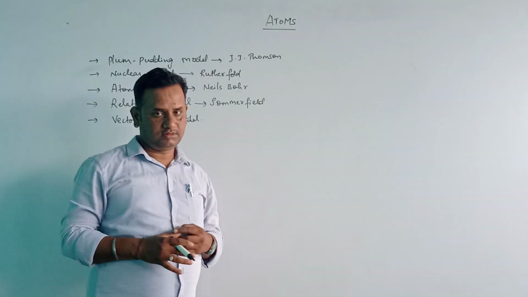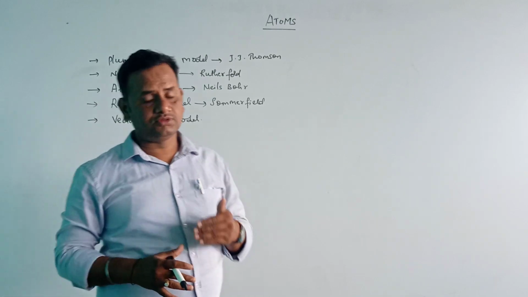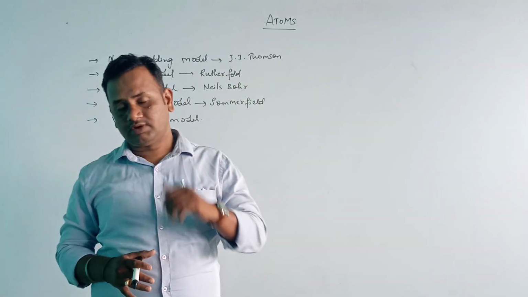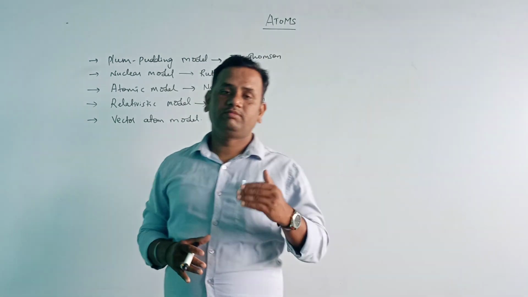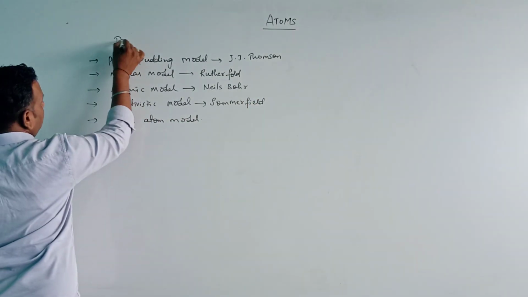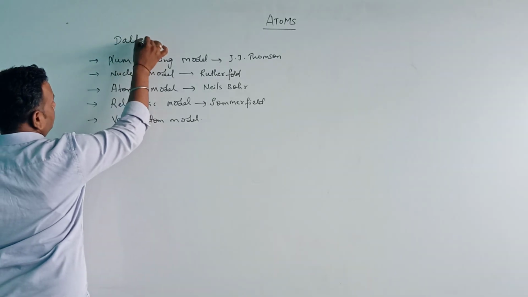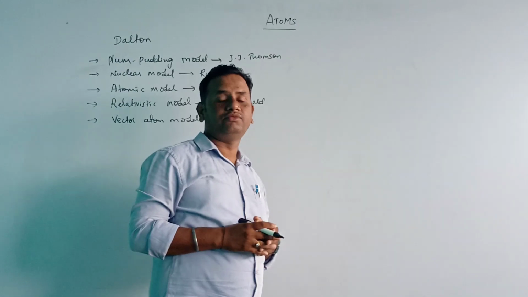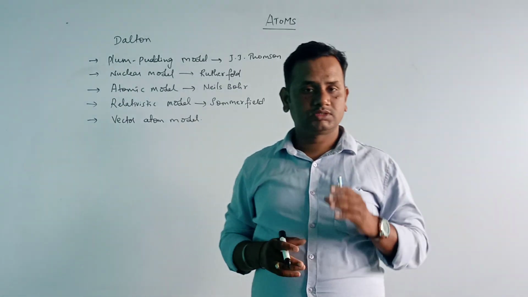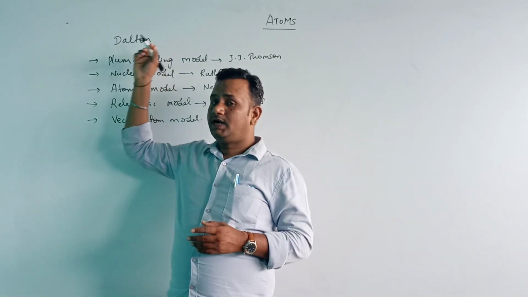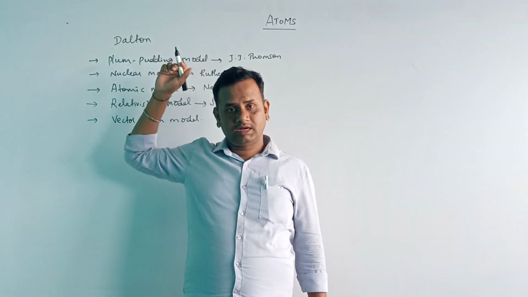And as I said, the first scientist is Dalton, who proposed that matter is made up of atoms.